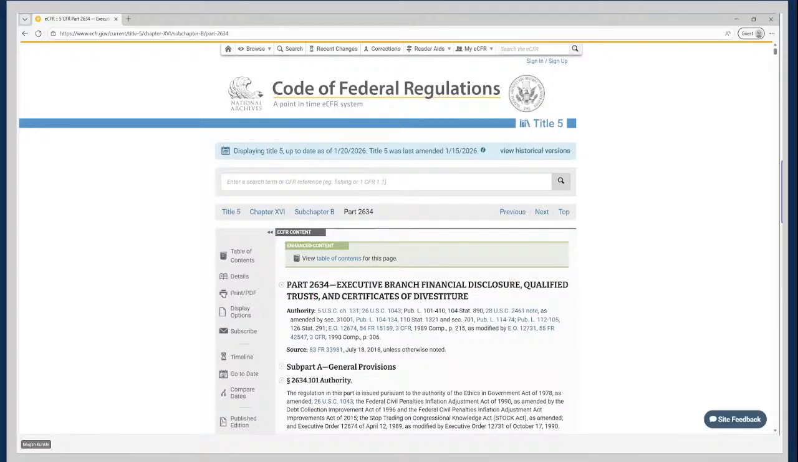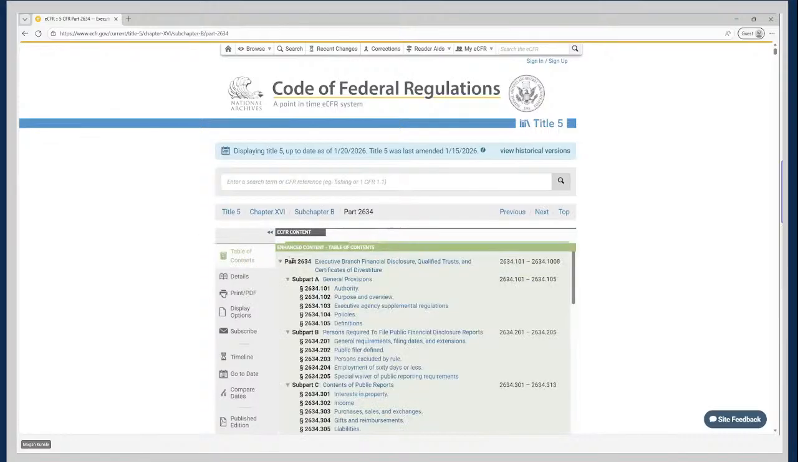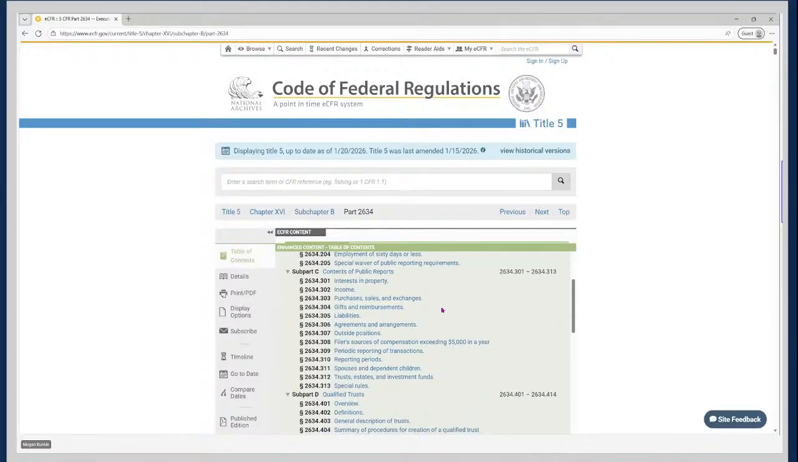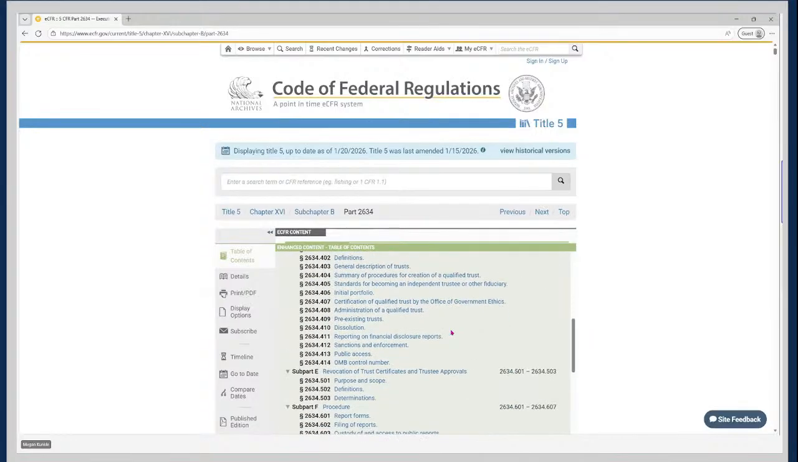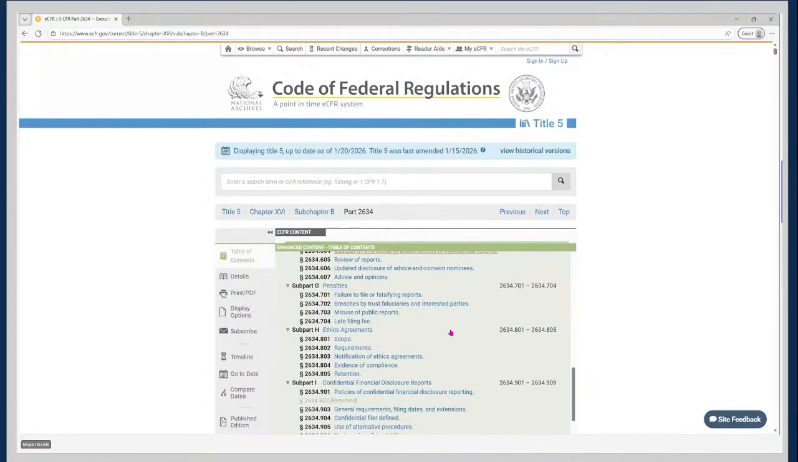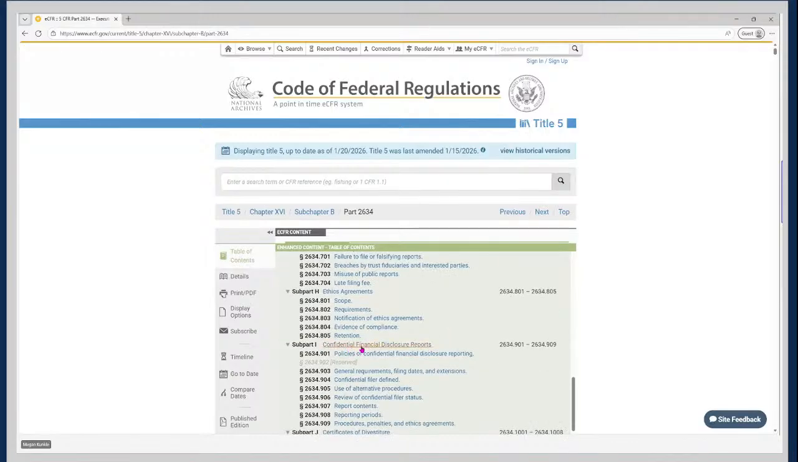Now, if you're looking for the specific language on confidential financial disclosure reports, this is a very big part. So you'll want to go to the table of contents, and then you can scroll down to look specifically at subpart I on confidential financial disclosure reports.